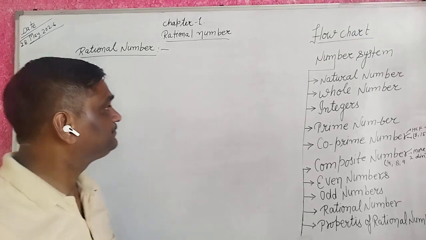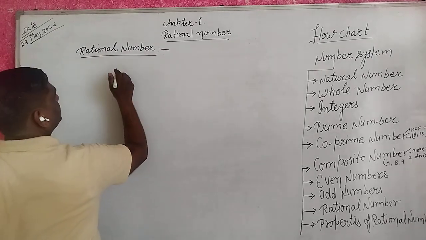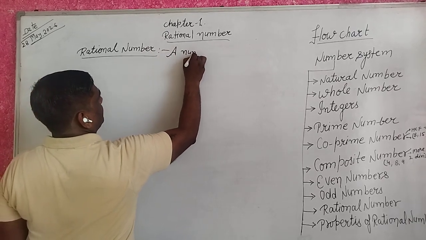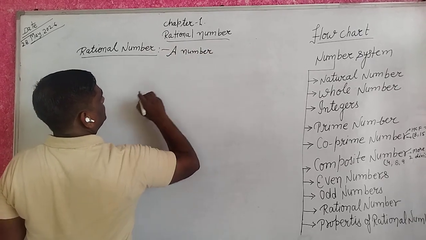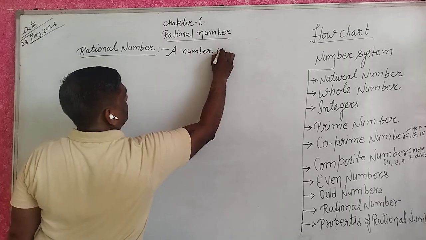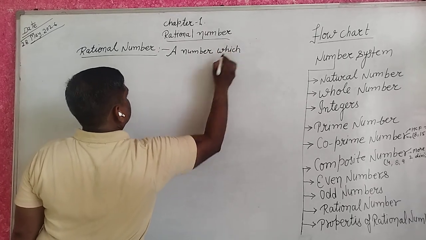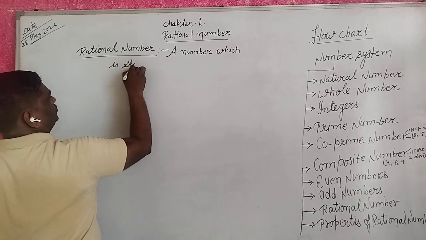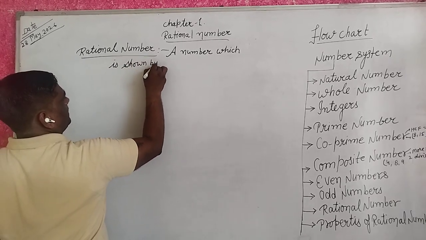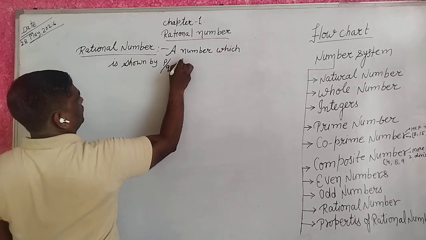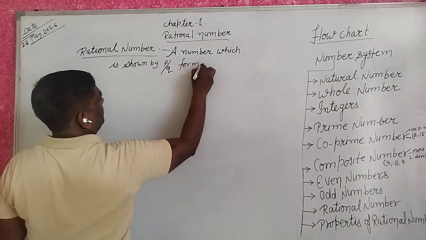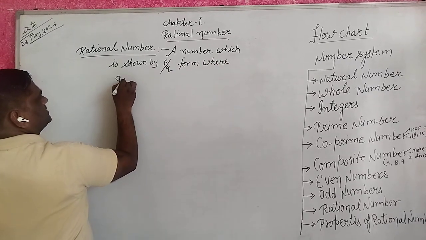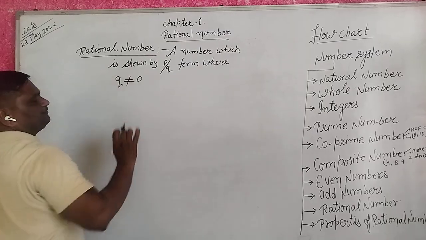For example, a rational number is a number which is shown by P upon Q form, where Q is not equal to 0.